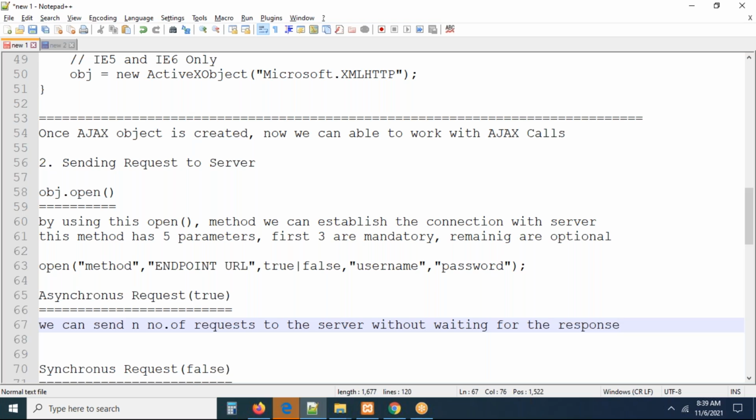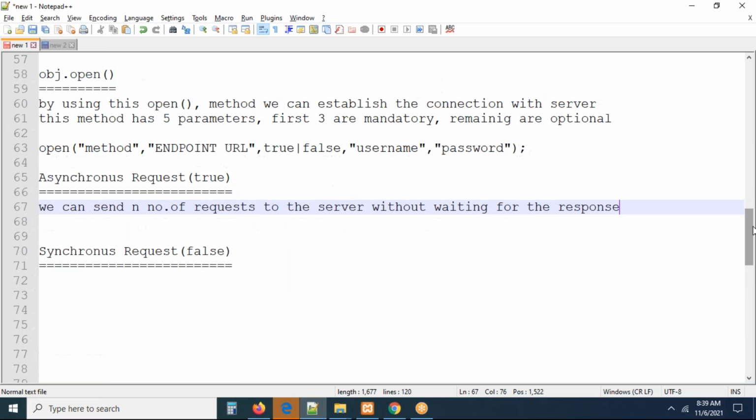Online sale is going to happen, or else you can go to the IRCTC ticket portal website. At 11 and 10, a lot of people will try to access the tickets from the IRCTC, right? We know that is going to happen. All the people are trying at a time. A lot of people are booking at the same time, right? But some people may get the response, some people may not get the response immediately.